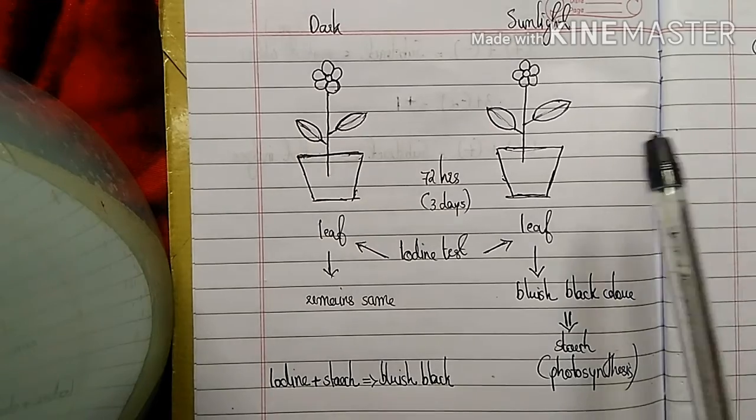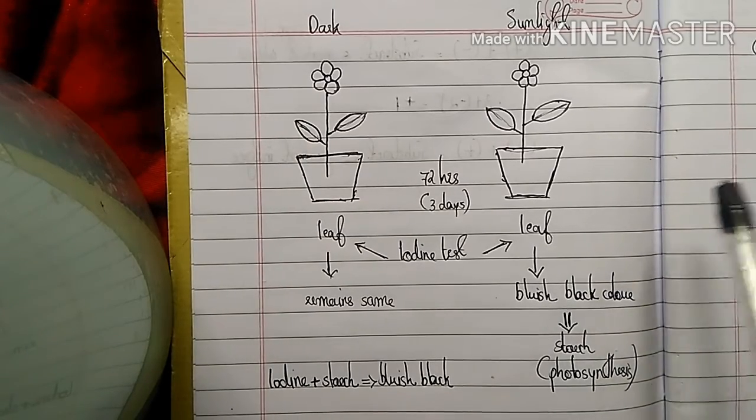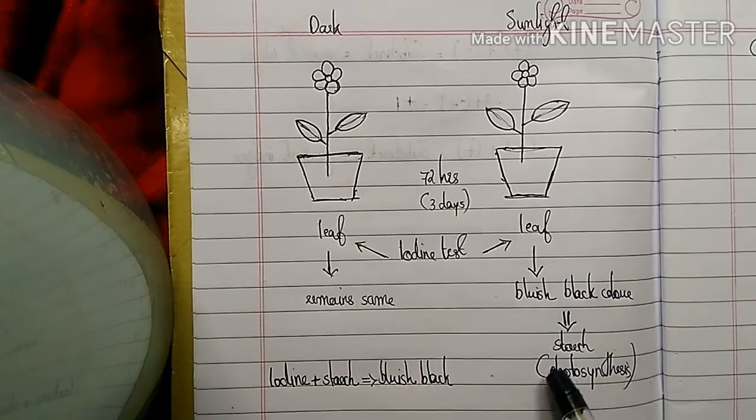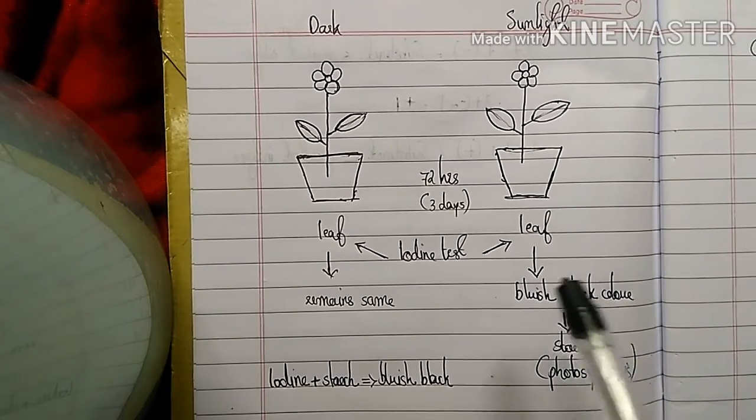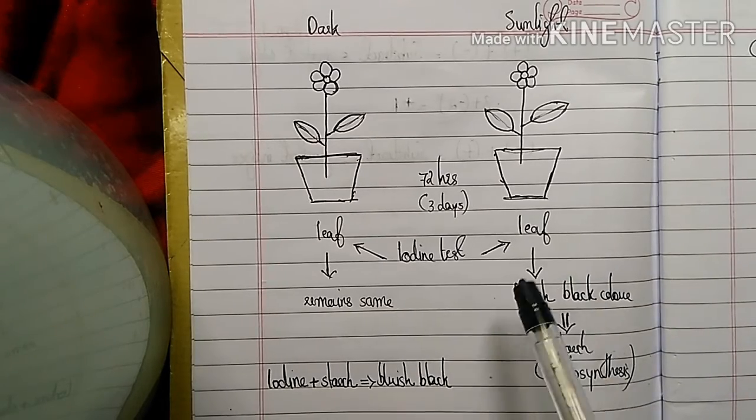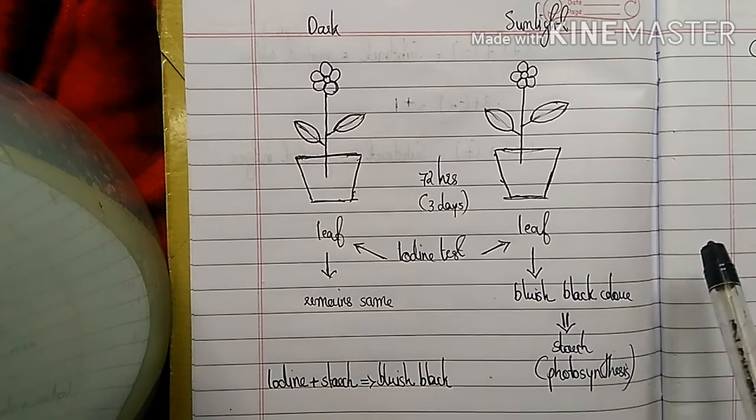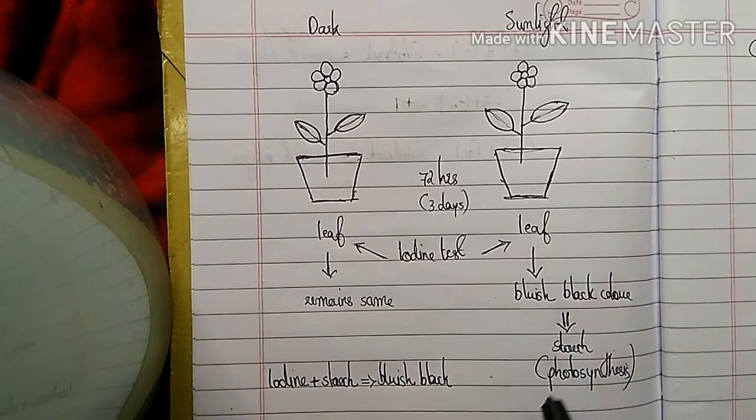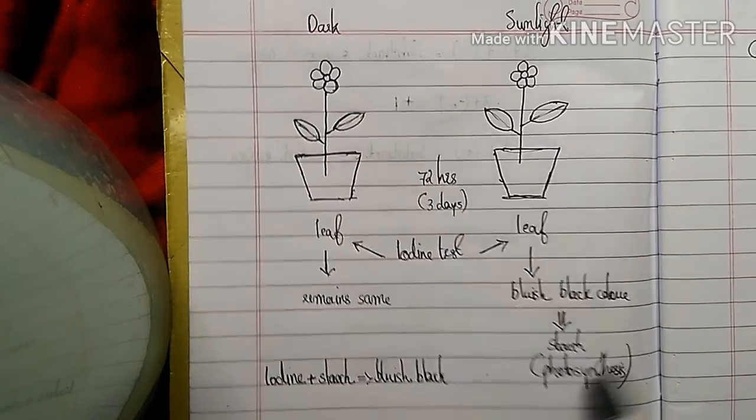This is because, due to the presence of sunlight, photosynthesis will take place and starch will be synthesized, and because of this starch the leaf will turn bluish black. So this experiment is performed to understand that sunlight is very essential for the process of photosynthesis. Okay.